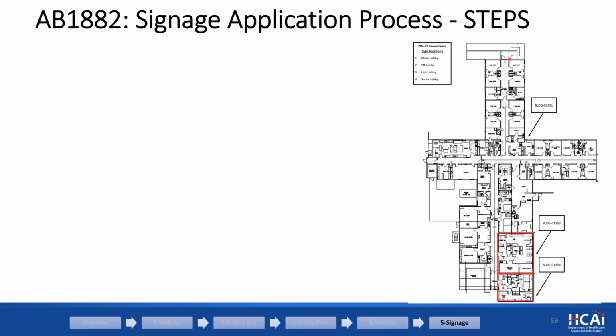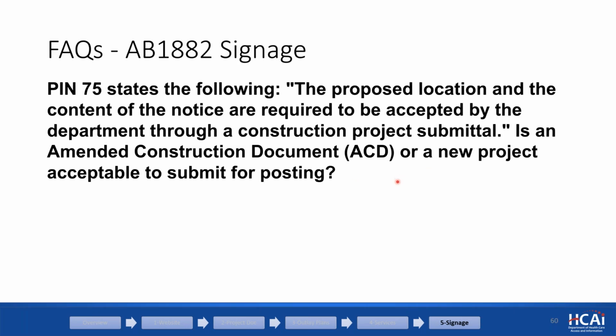Here's another example. This is again multiple buildings. This time the administrator put, okay, this is number 1, main lobby. I'm going to put the ER lobby because there's another one here, and there are 2 other buildings, so number 3 and number 4. These are the places that we're going to put. Here are the sign locations in one PDF. It really shows all the places, and this facility submitted this 3 times, with different signage, and we approved it.